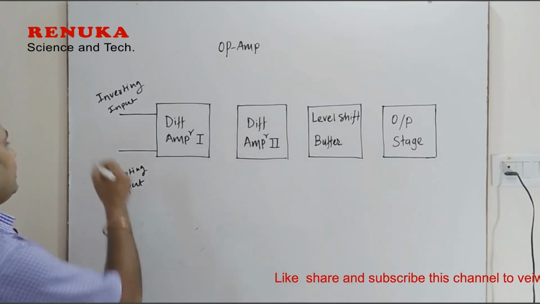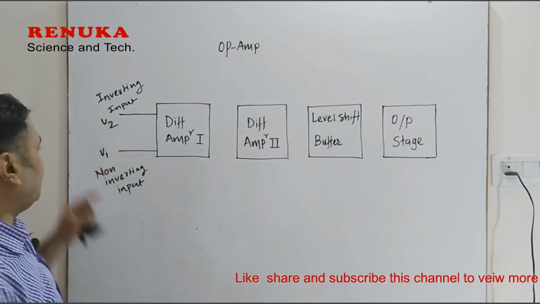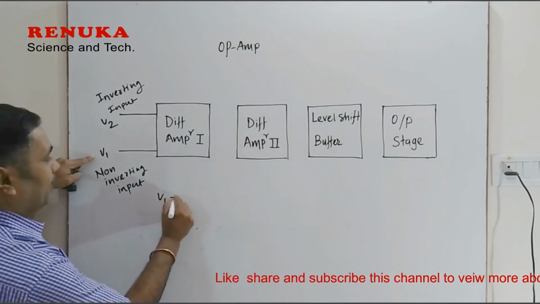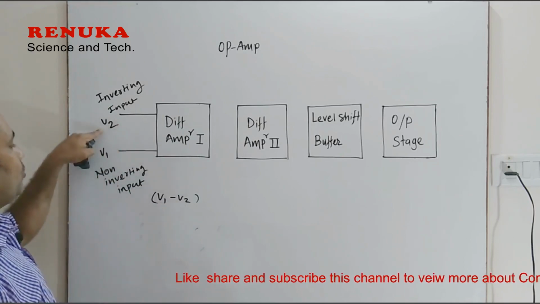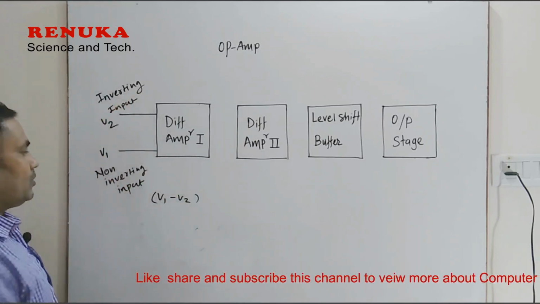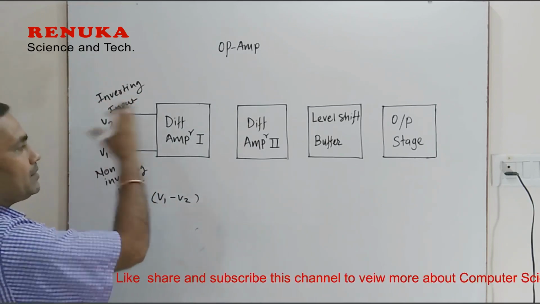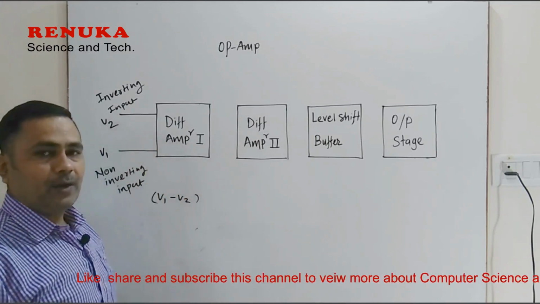So if you say this is your V2 and suppose this is your V1, then the difference will be like this, V1 minus V2. So the minus sign is connected to V2, so that is why this input is inverting and this is non-inverting. So this is the difference, and this difference is getting amplified using the differential amplifier 1.